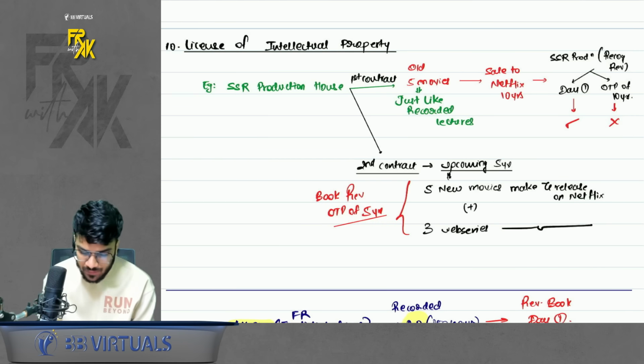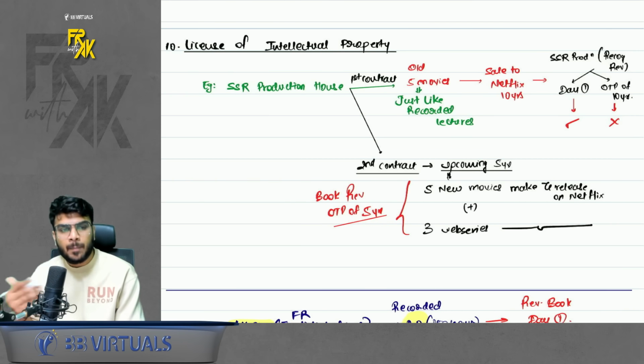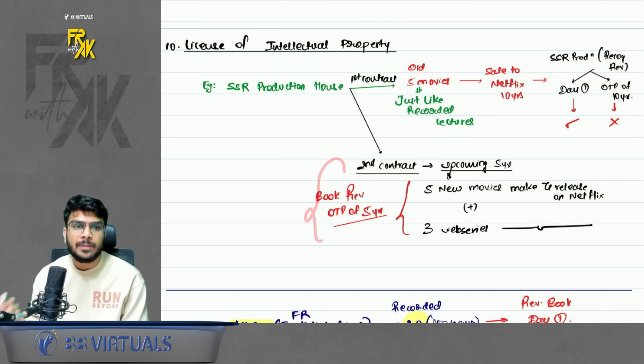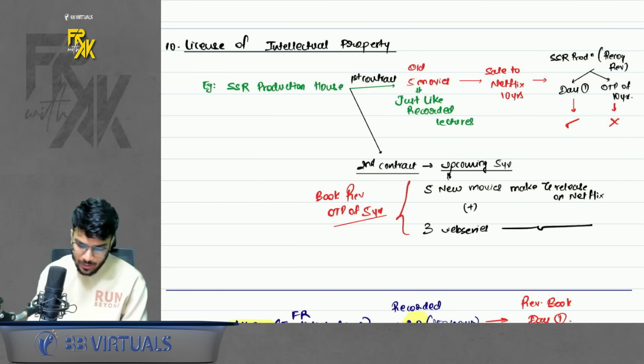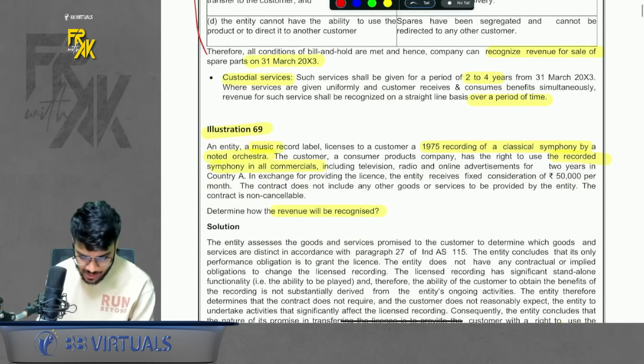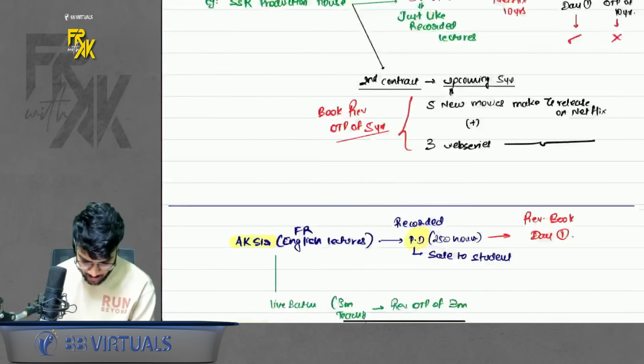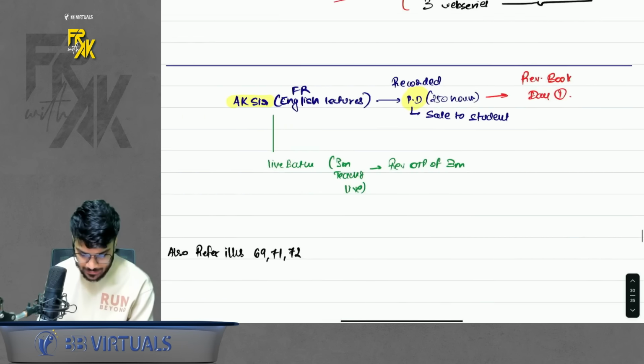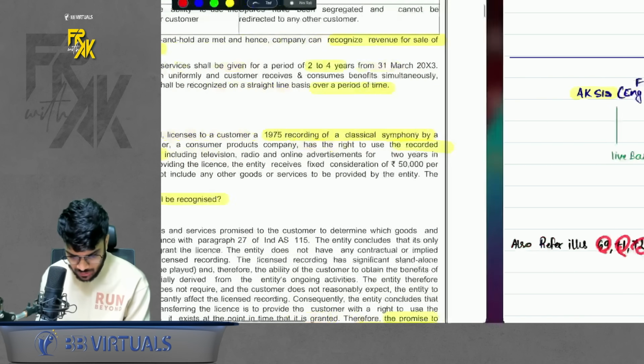Why? Because when you are selling an upcoming intellectual property, you have an obligation to complete. That is why. Simple, right? So just remember this part. And to understand this better, we have a few questions I have mentioned also. You can refer to illustrations 69, 71, 72. I will just go to this once.